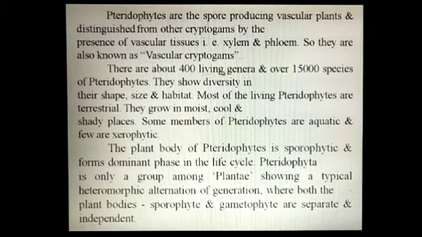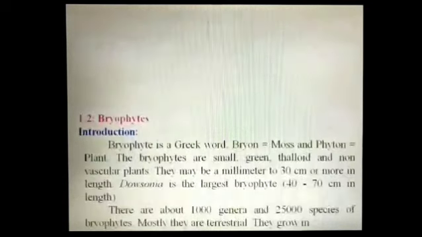There are about 400 genera and over 15,000 species of pteridophytes. They show diversity in their shape, size, and habitat. Most of the living pteridophytes are terrestrial. They grow in moist, cool, and shady places. Some members of pteridophytes are aquatic and few are xerophytic. The plant body of pteridophyte is sporophytic and forms the dominant phase in the life cycle. Pteridophyta is the only group among Plantae showing a typical heteromorphic alternation of generation where both the plant bodies, that is sporophyte and gametophyte, are separate and independent.